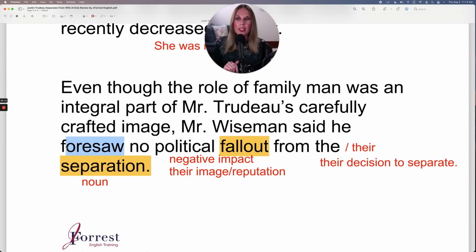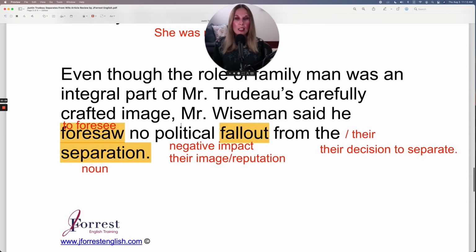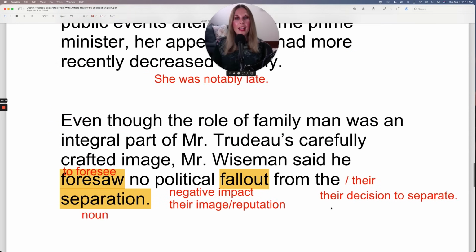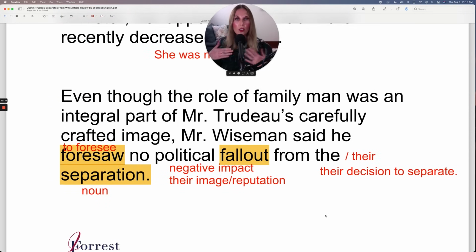So that's why he's using the verb foresee, but conjugation, he already said this. That's why it's in the past simple, foresaw, but the verb is to foresee. So time will tell if there will be a political fallout from their separation, from their decision to separate. And that's the end of the article. So what I'll do now is go to the beginning and read the article from start to finish. And this time you can focus on my pronunciation.